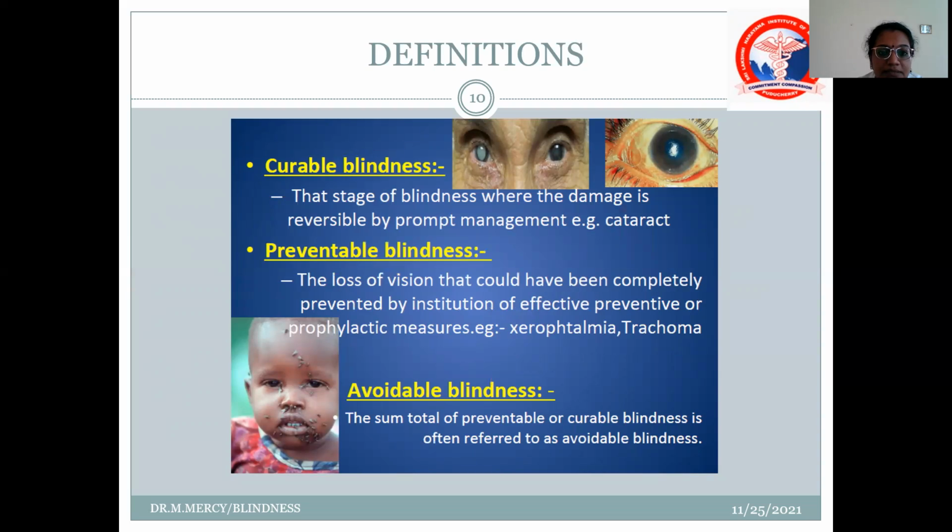Curable blindness means the stage of blindness where the damage is reversible by prompt management, for example cataract. Preventable blindness is loss of vision that could have been completely prevented by institution of effective preventive or prophylactic measures, for example xerophthalmia and trachoma. The sum total of preventable or curable blindness is often referred to as avoidable blindness.